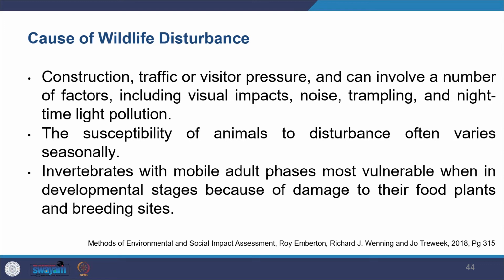Looking into the wildlife disturbances, you see the primary causes of that are construction, traffic, or visitor pressure, and then there can be other things also. You can also have visual impact. There's noise. There is people's movement, frequent movements, people walking around, and then there can also be light pollution. So those kinds of things can happen, and animals can be susceptible to these disturbances, and especially such problems can be more severe in times of breeding periods.